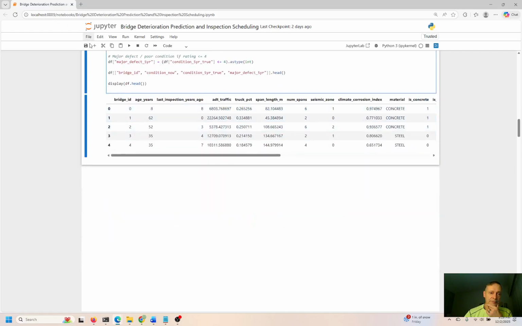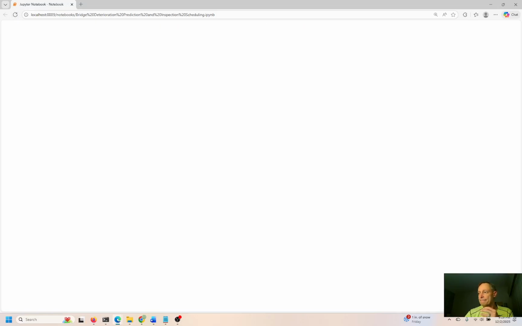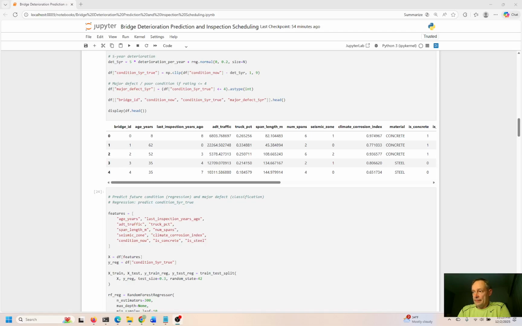Let me save it and refresh this. It's disappearing down here. We got a blank screen, so let me refresh this thing. Hang on a second here. All right, this is looking good right now. So we have all of our features in our data frame.